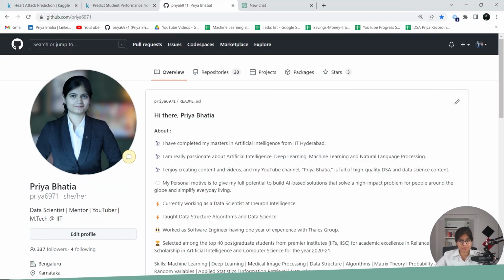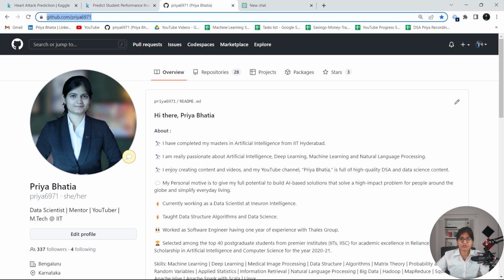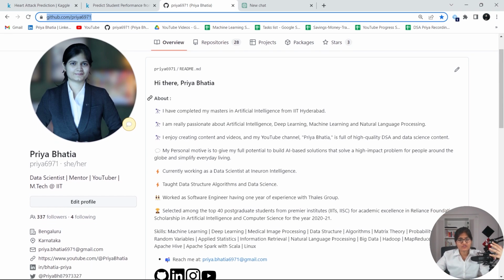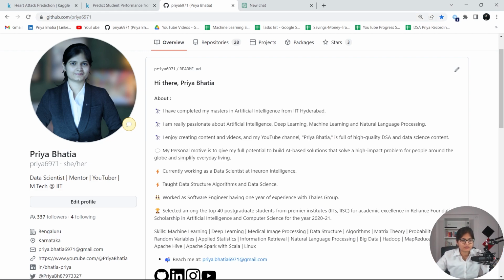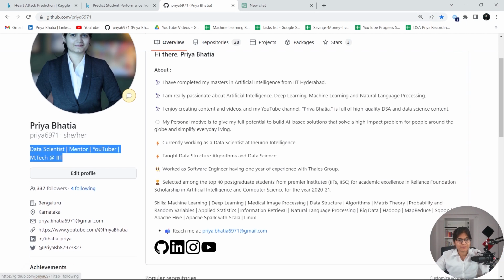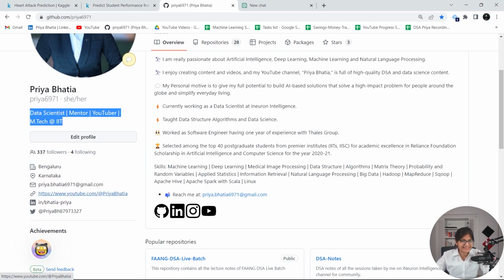The second platform which will be very useful for you in order to ace data science interviews is GitHub. Why I am saying this is useful is, first of all, try to create a proper profile on your GitHub. For example, here you can see, I'm not saying my profile is the ideal one, but I'm just trying to pinpoint a few things. A lot of changes are required in my profile also, but at least a decent one is the target that you should have. For example, a professional DP, your position and what things you are doing, and you can indicate your LinkedIn ID here.